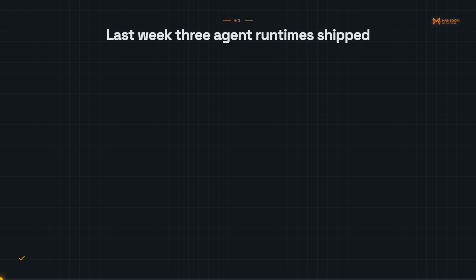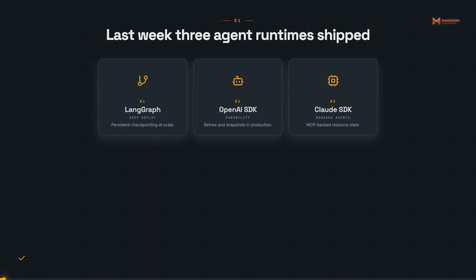Last week, 3 agent runtimes shipped major production updates within 7 days of each other. LangGraph released deep agents deploy with persistent checkpointing at scale. OpenAI's Agents SDK added production durability with SDK-level retries and state snapshots. Anthropic released Claude managed agents with MCP-backed state across tool calls.